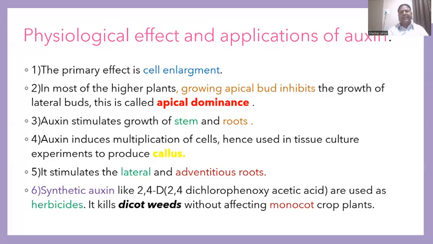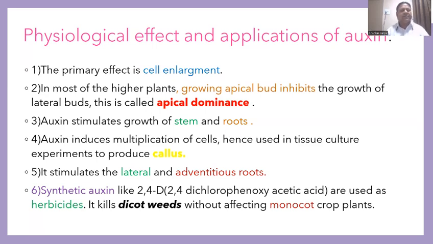Physiological effect and application of auxins. What is the role of auxins in the plant body? Very interesting. As they are produced by the root or shoot apex, cells are meristematic, very young and immature cells, and in the beginning, either at root apex or shoot apex, the primary effect of the auxin is cell enlargement. What? Cell enlargement.